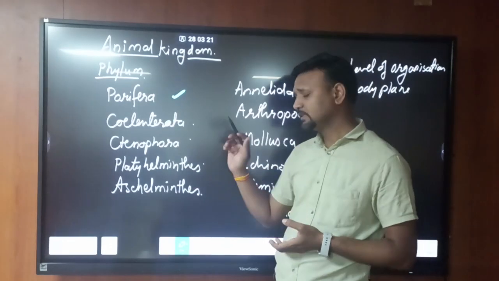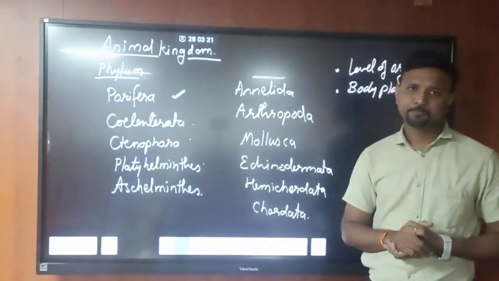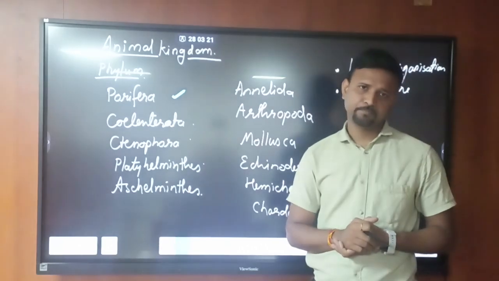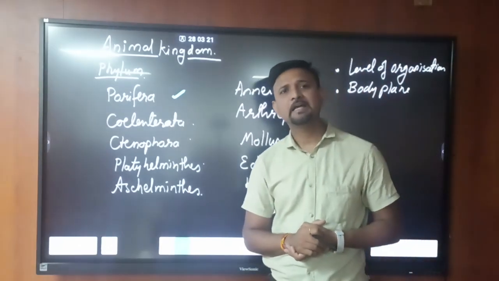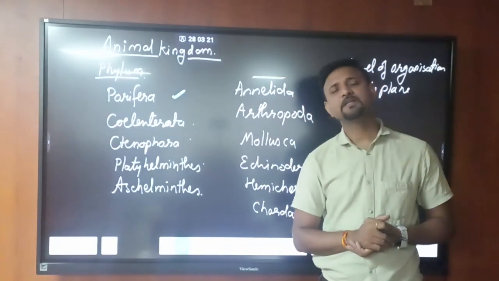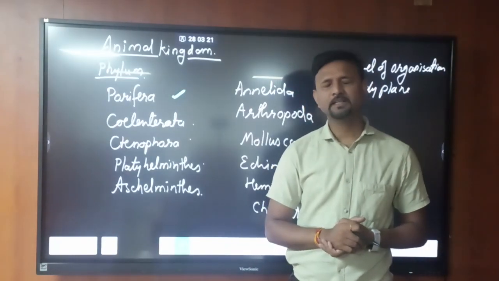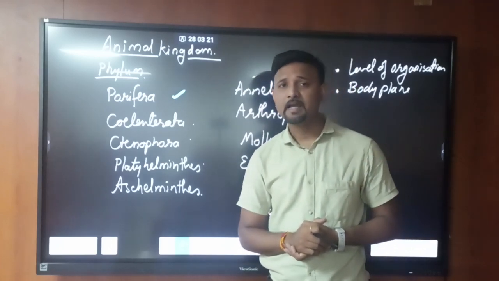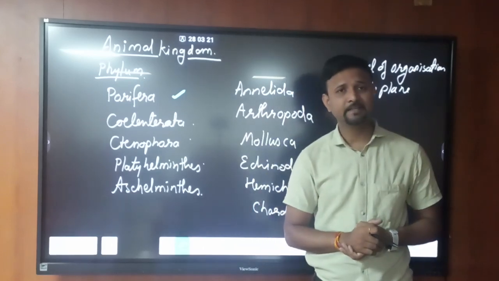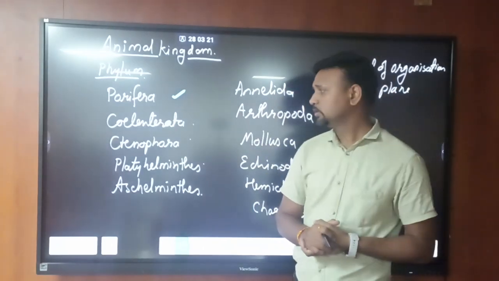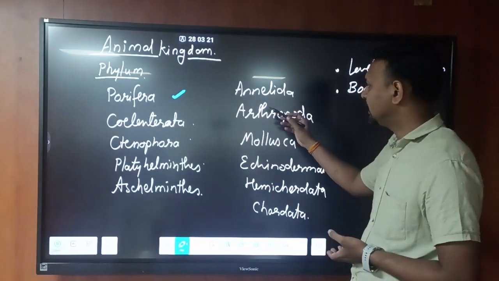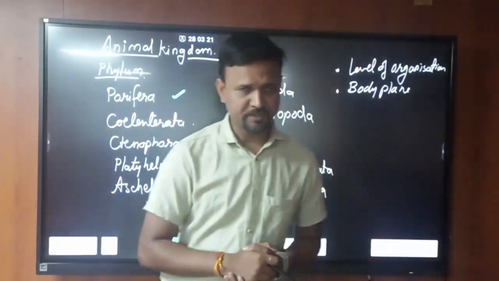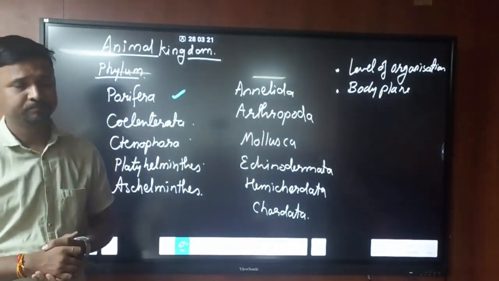The third is tube within tube: a body tube and a digestive tube. The organism's body wall is one tube and the digestive system is another tube inside it. There are two ends, one acting as a mouth and the second as an anus. Most of the phyla, like Aschelminthes, Annelida, Arthropoda, Mollusca, Echinodermata, Hemichordata and Chordata, belong to the tube within tube body plan, with a complete digestive system.